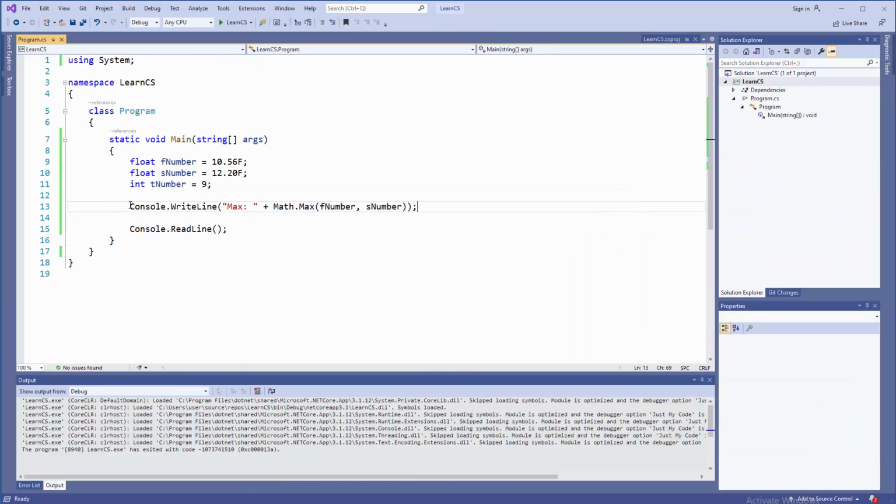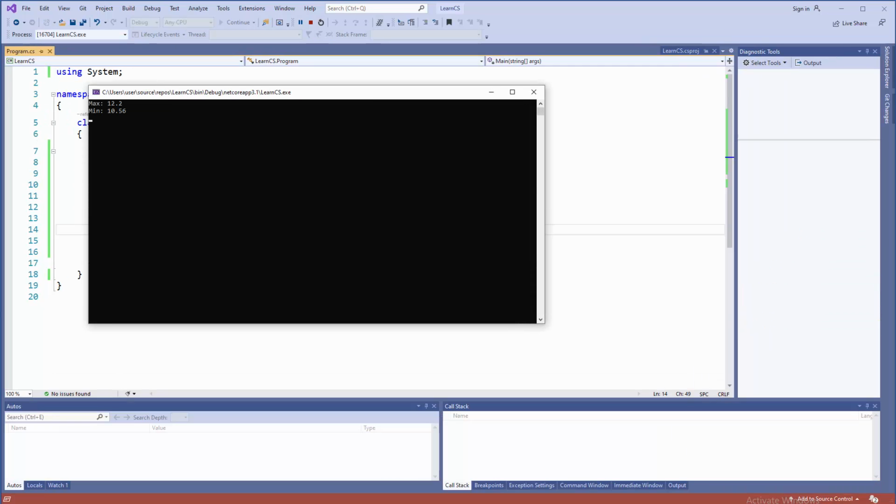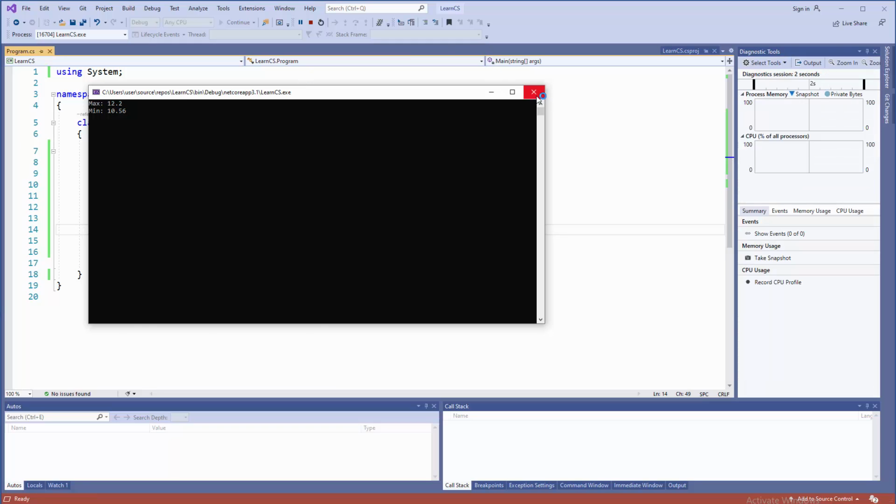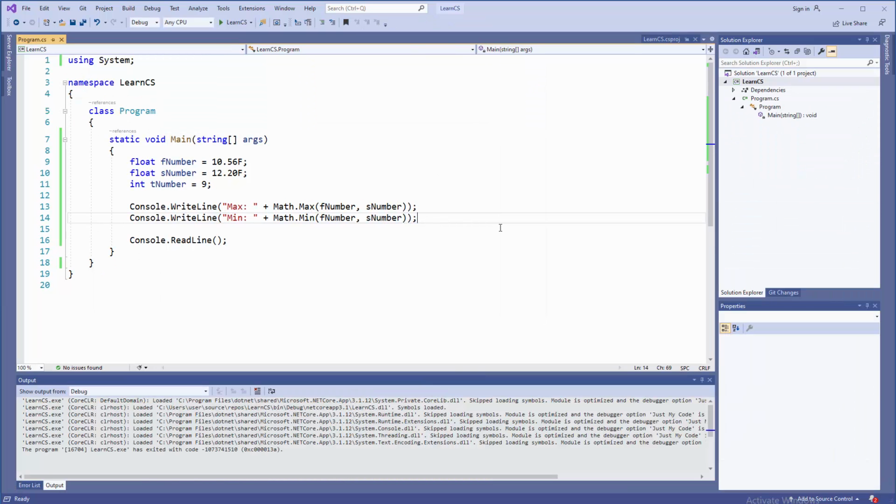Right, well, minimum value, well, copy paste as many times before. Minimum, and Max will be switched to Min, and now I'm gonna definitely get 10.56. There you go.